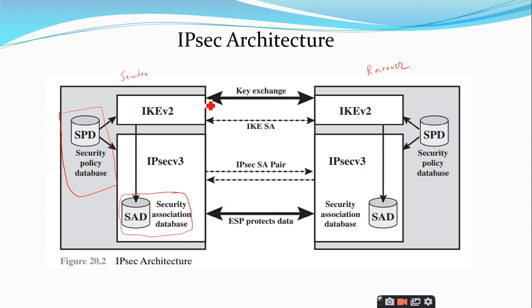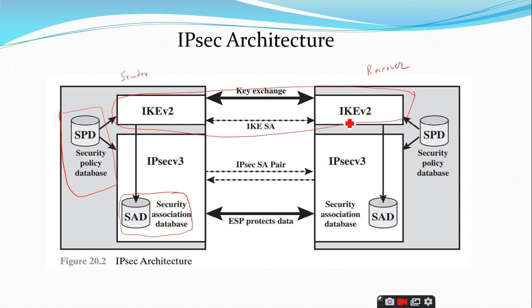And you can see that the IPsec architecture is designed to have three important services, that is authentication, confidentiality and key exchange. For key exchange, there are separate entities, IKE version 2, in both the sender and the receiver.